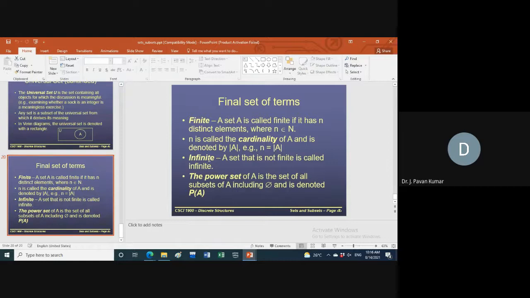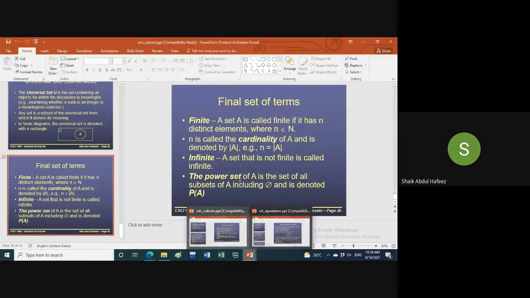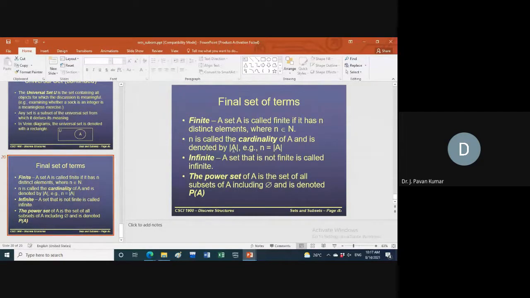If the number of elements in the given set is n, then the power set will contain 2 power n elements. It is a very, very important point. Why? Because the power set has a lot of applications. That's why this particular number is also important.